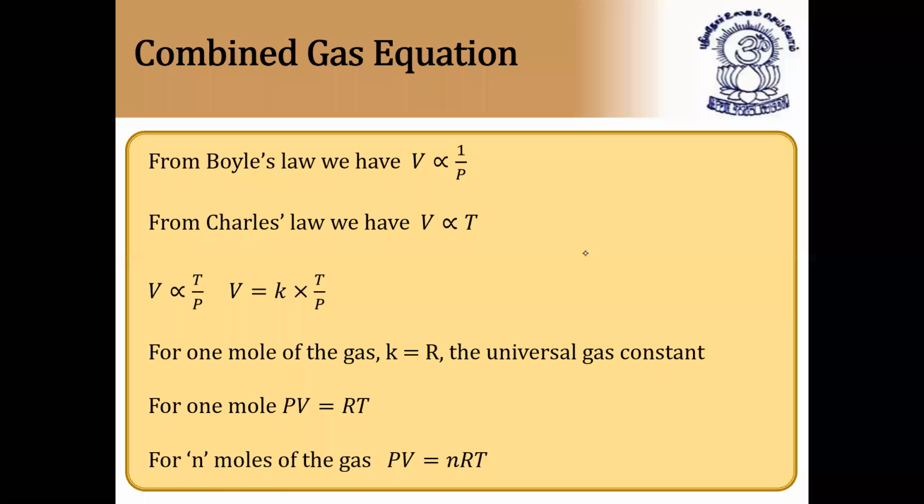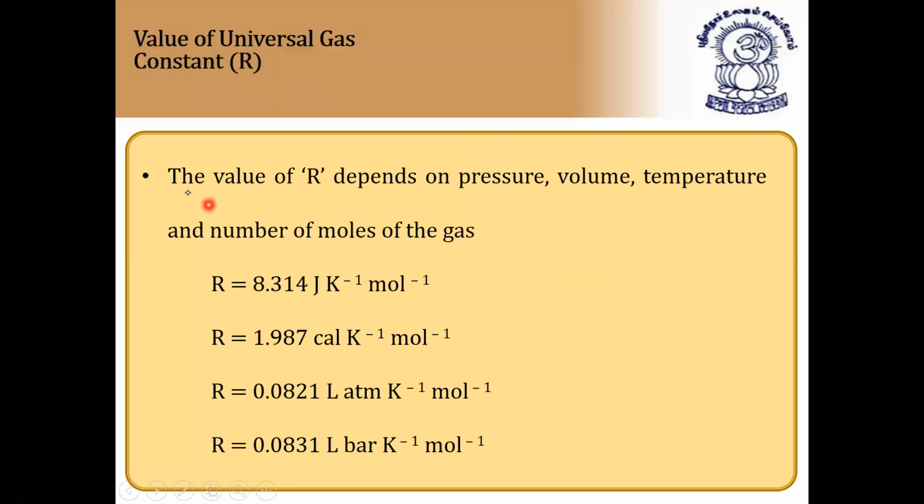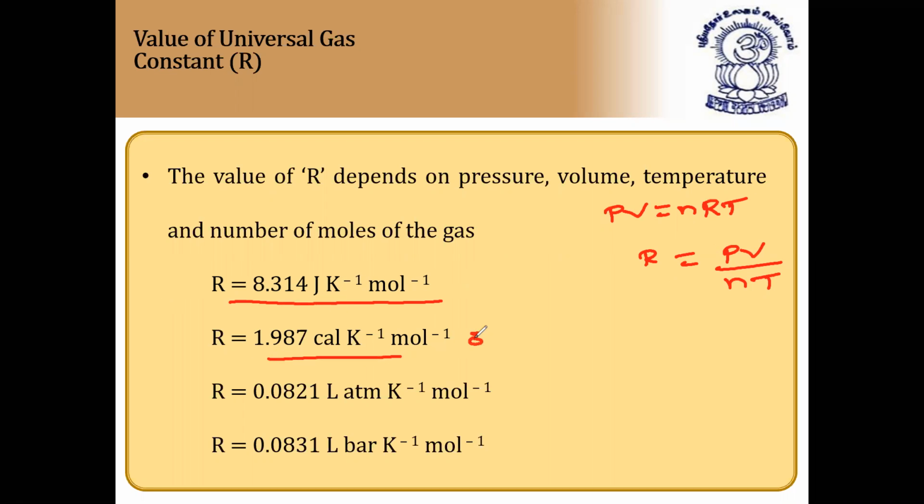The gas equation is very simple to understand, but numericals are very important. Very important are the values of the universal gas constant. The value of R depends on pressure, volume, temperature, and number of moles, because we already know from the ideal gas equation, PV is equal to nRT, which implies R is equal to PV by nT. So the value of R is 8.314 when you take joules per Kelvin per mole. It is 1.987, almost equal to 2, when it is calories per Kelvin per mole.